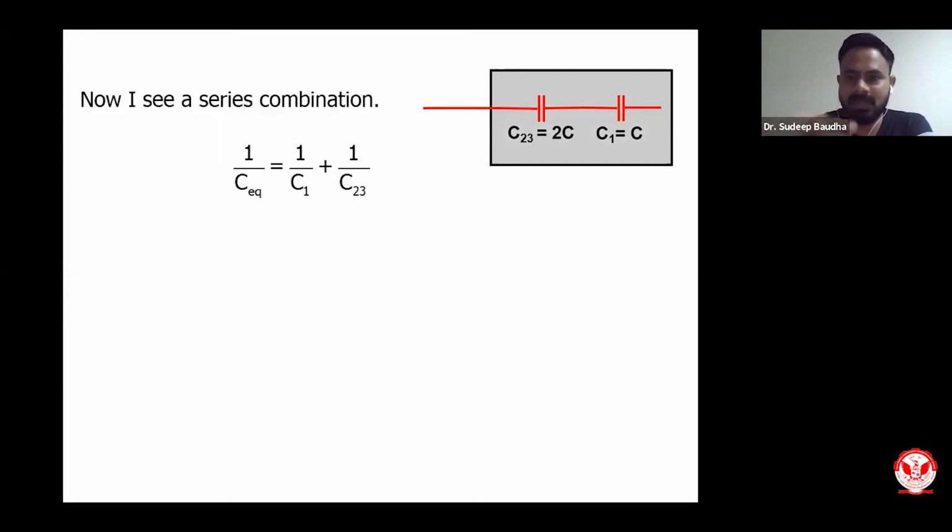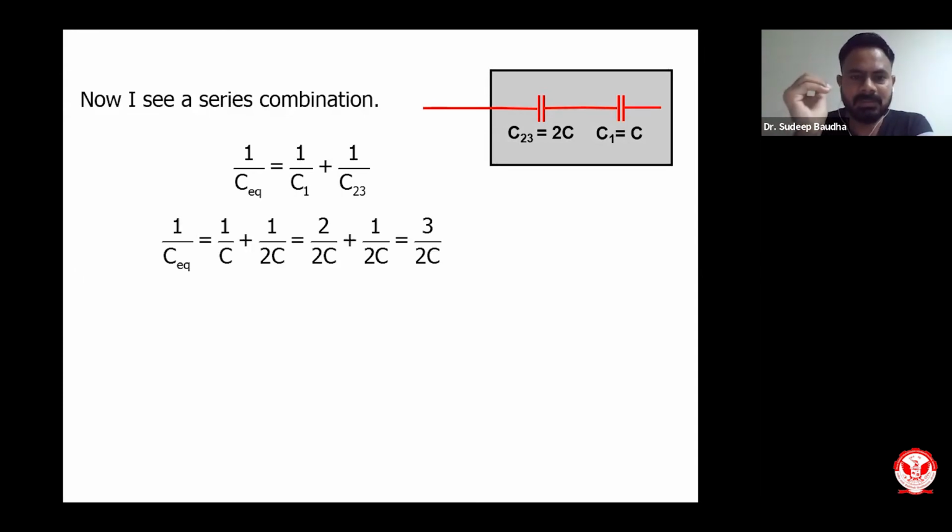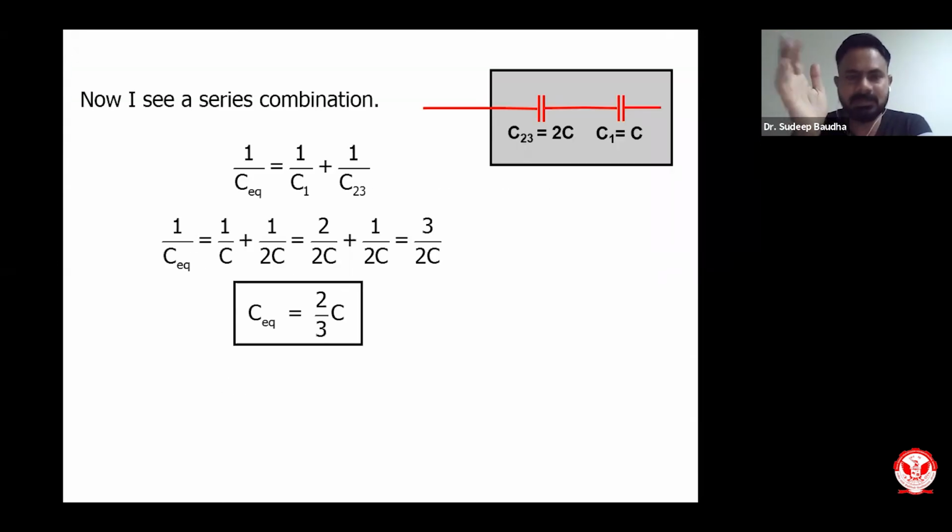Simply put in the values, C1 equals C, C23 equals 2C, and you will get 1 by C equivalent equal to 3 by 2C. So C equivalent, you invert it, will be 2C by 3. So the overall capacitance of these three capacitors will be 2C by 3.